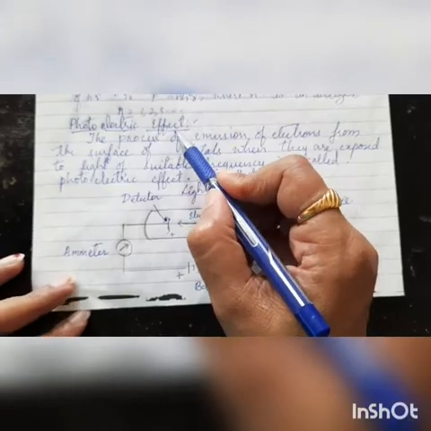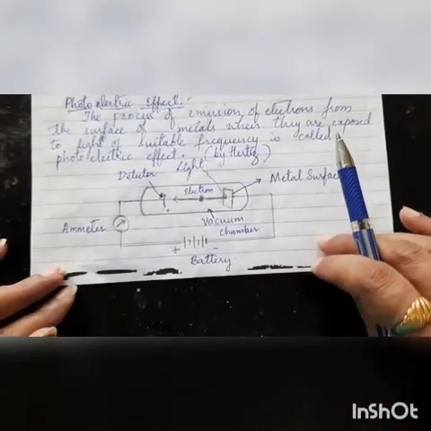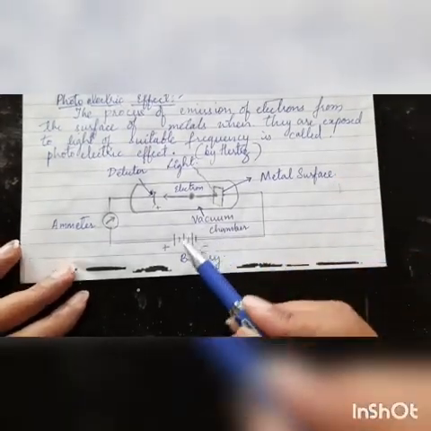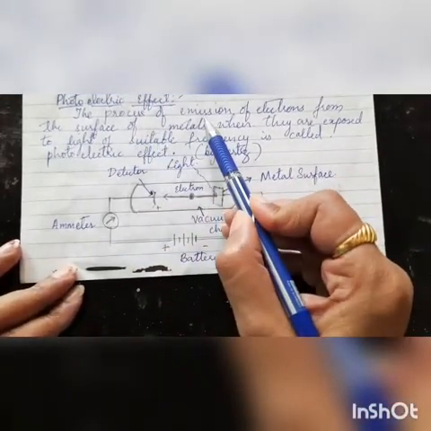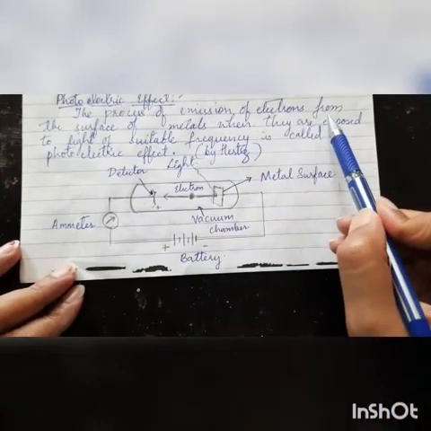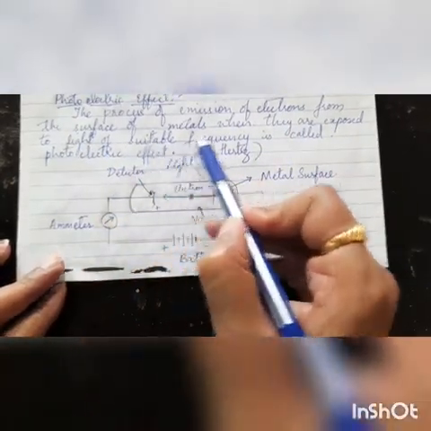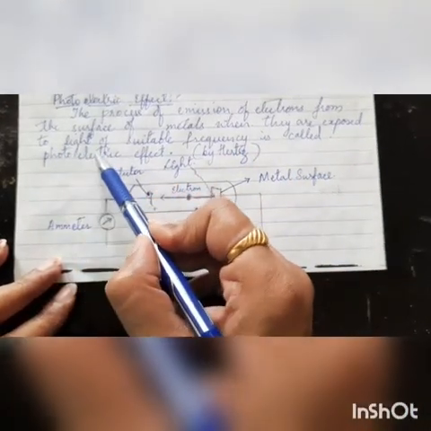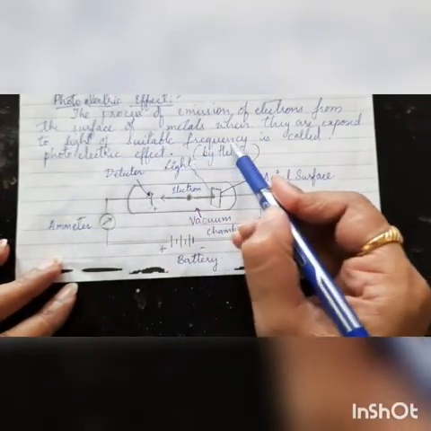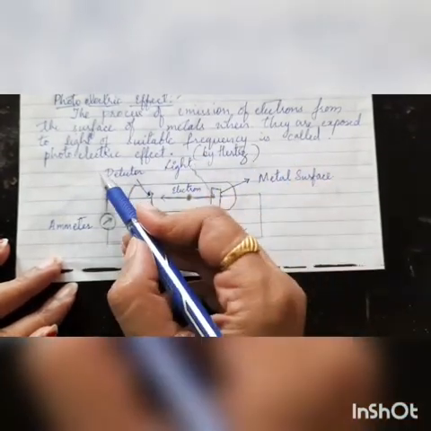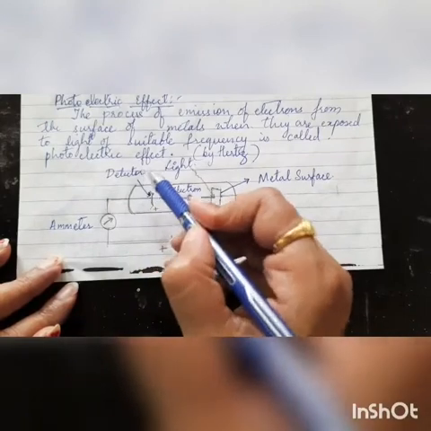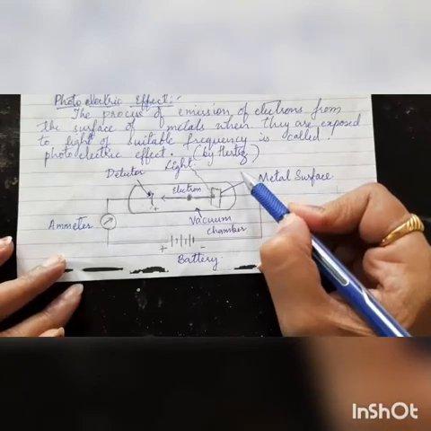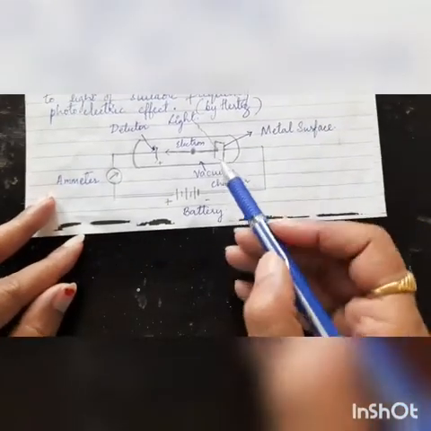So now let us take a look at the photoelectric effect. What does this photoelectric effect mean? The process of emission of electrons from the surface of a metal when it is exposed to light of suitable frequency is called the photoelectric effect, which was discovered by Hertz. Now what does this mean? Let us take a look at this diagram.